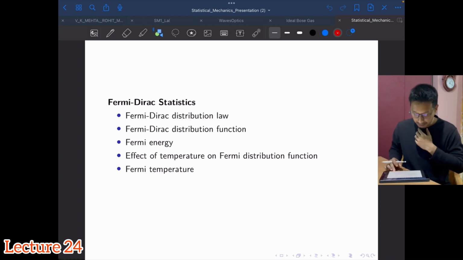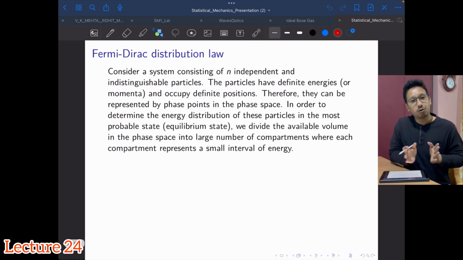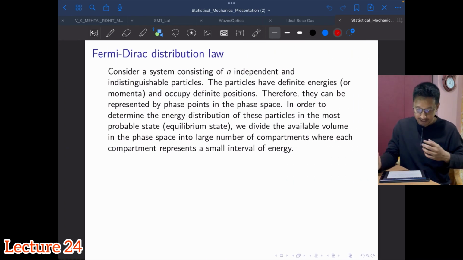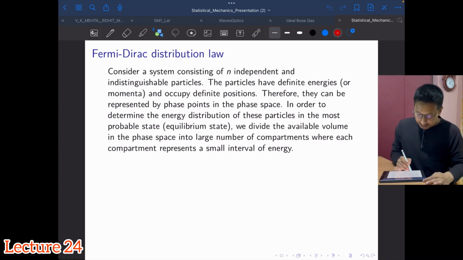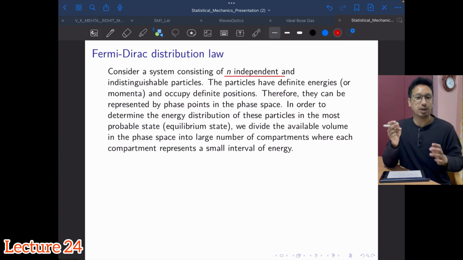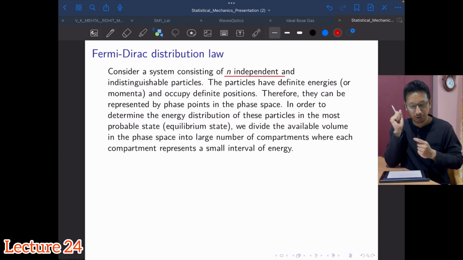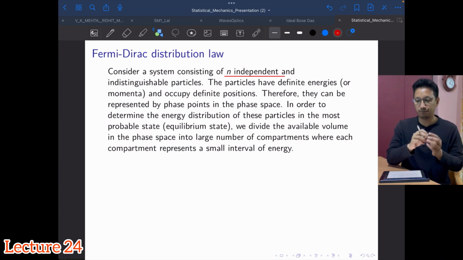So let's talk about the Fermi-Dirac distribution law to start with. Once again we'll go back to what we consider at the start of any distribution law. Here again let's consider a system of n independent and indistinguishable particles. As in the last few videos on quantum statistics, we have been talking about particles which are indistinguishable, meaning if you take two of them, you really can't differentiate between them.